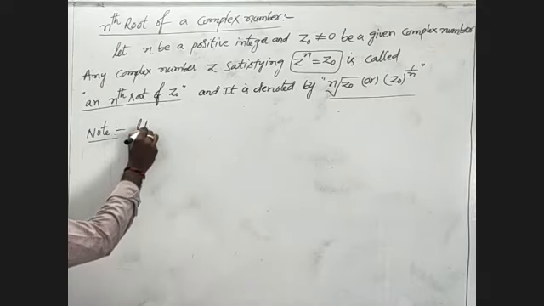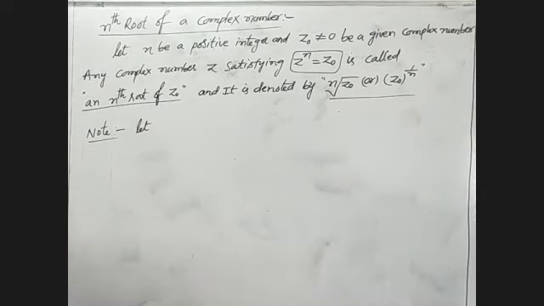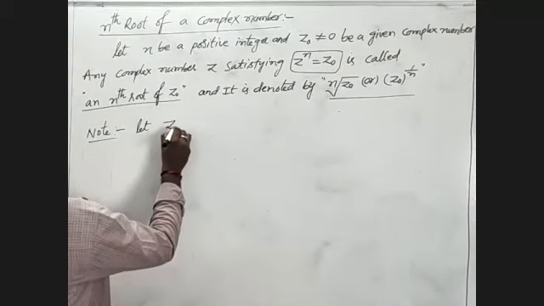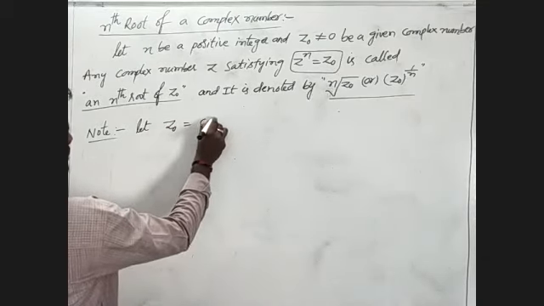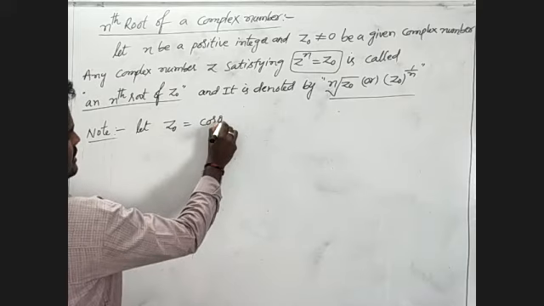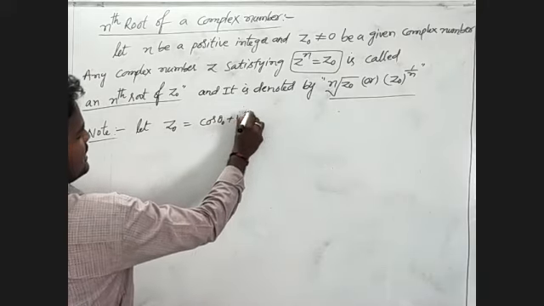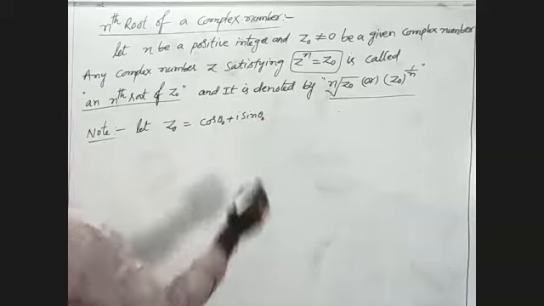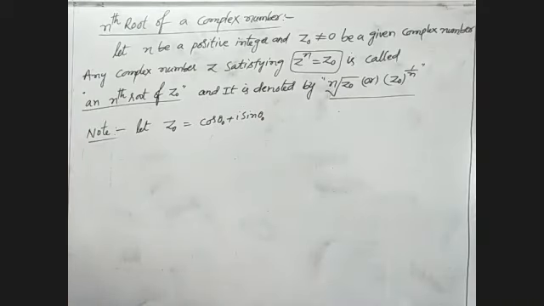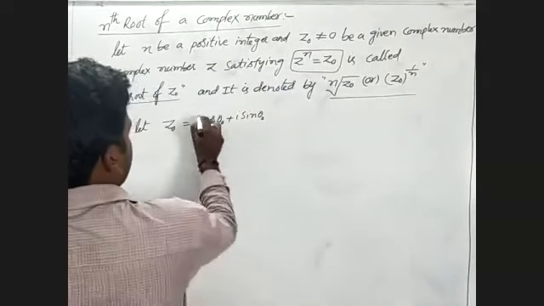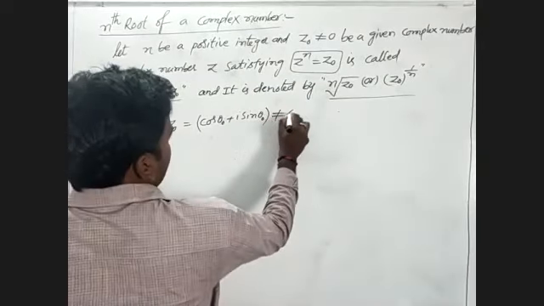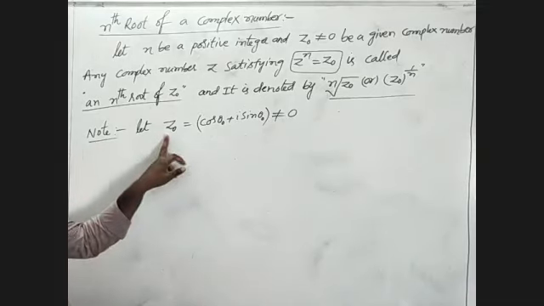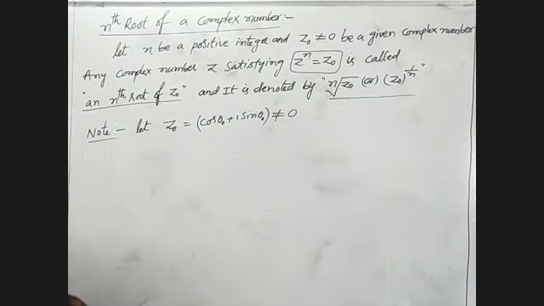Let z be cos theta plus i sin theta, and z0 be cos theta 0 plus i sin theta 0. By the given problem, z0 is not equal to 0, that means z0 equals cos theta naught plus i sin theta naught.